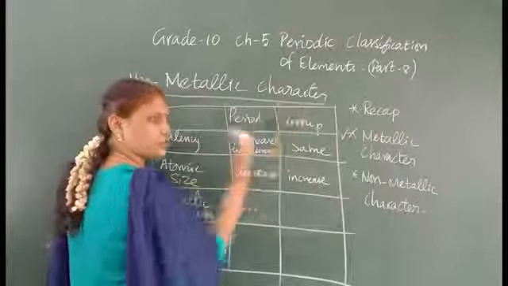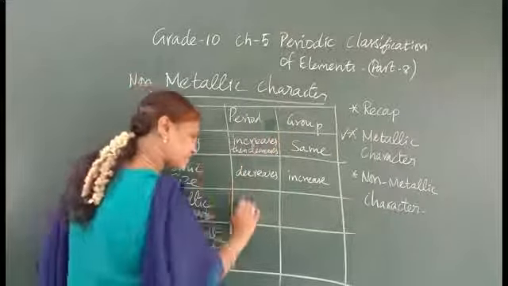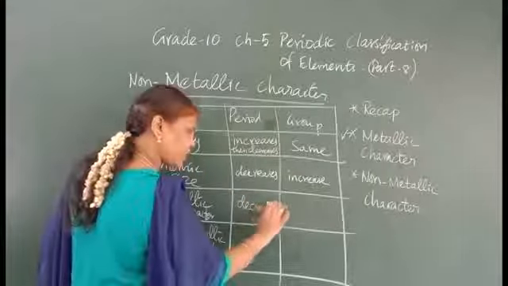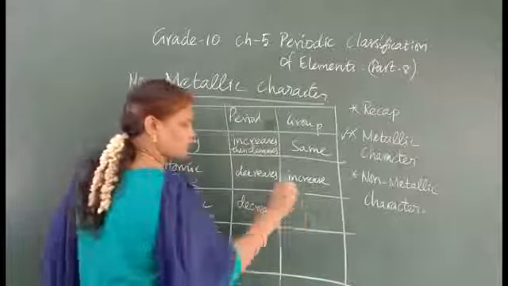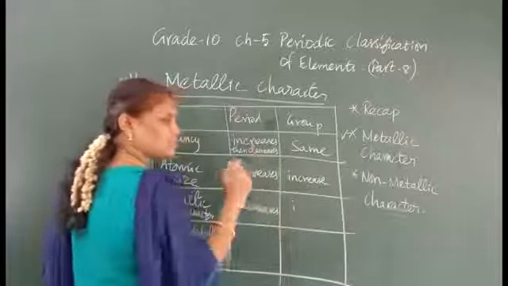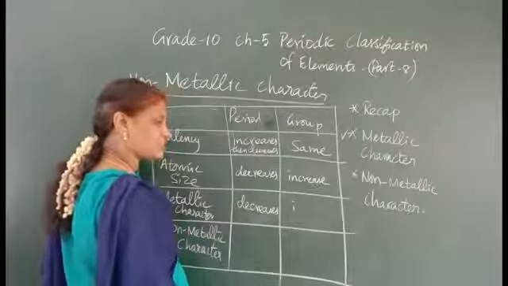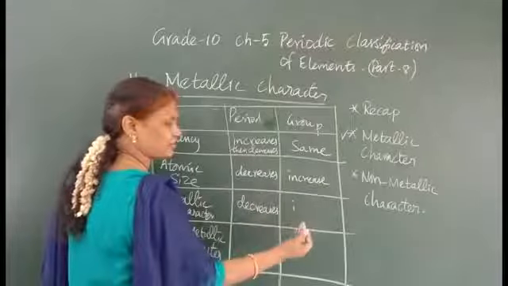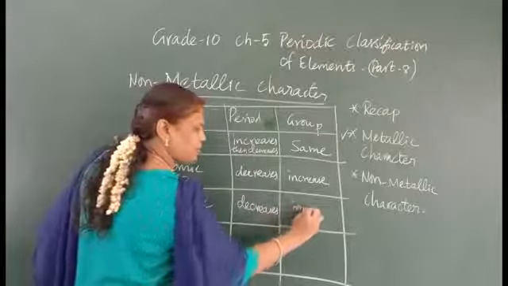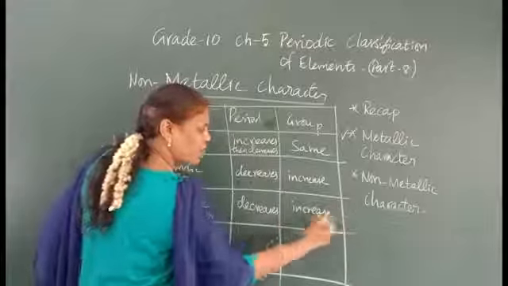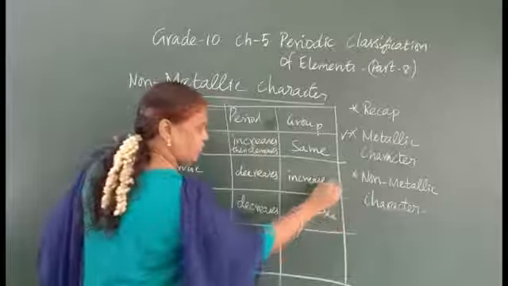Metallic character in the period we have seen now. So green to yellow it moves, so the metallic character decreases in the period. In the group it increases because the distance between the nucleus and the outermost shell is increasing. So for metallic character, losing electrons will be easier for the elements present at the bottom.